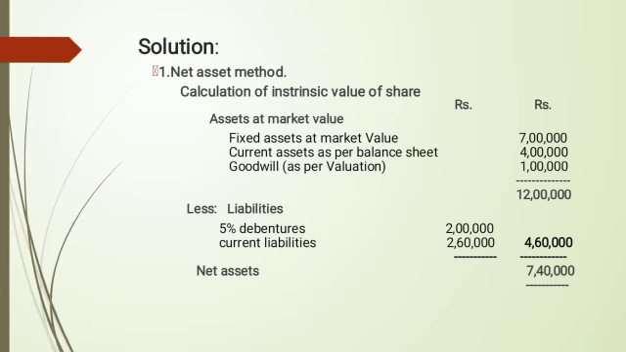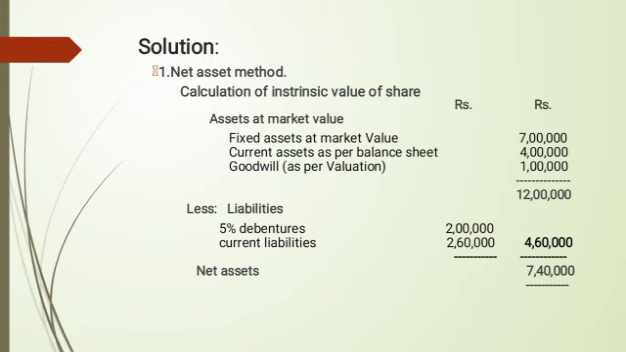Solution. The first column is the net asset method, the calculation of intrinsic value. In assets at market value, first fixed assets at market value is 7 lakh, posting the amount in the outer column. Current assets as per the balance sheet is 4 lakh, and goodwill is 1 lakh. The total amount is 12 lakhs in the asset column.